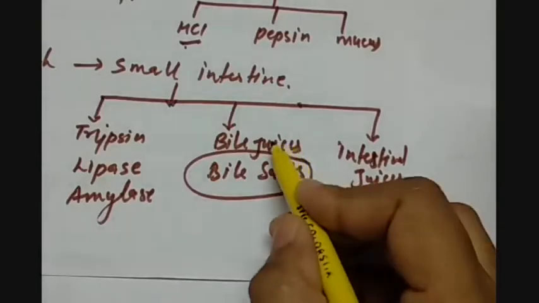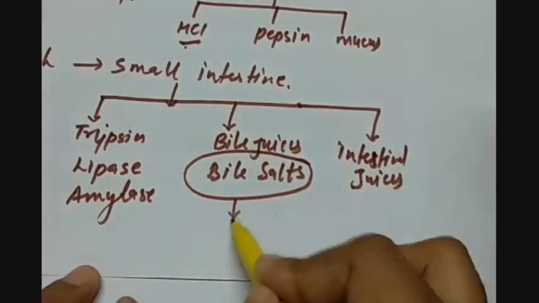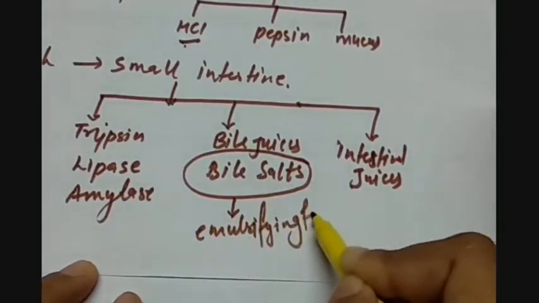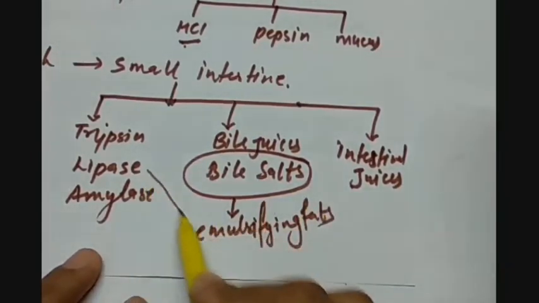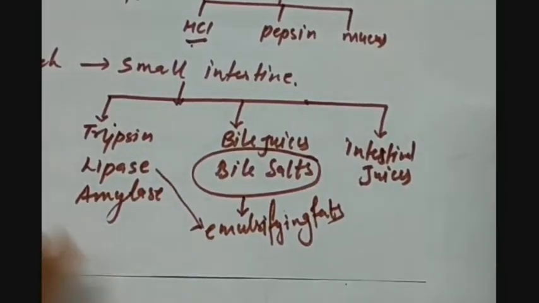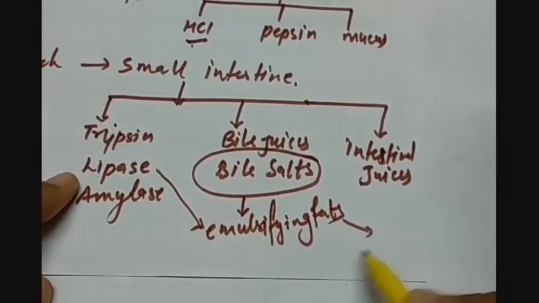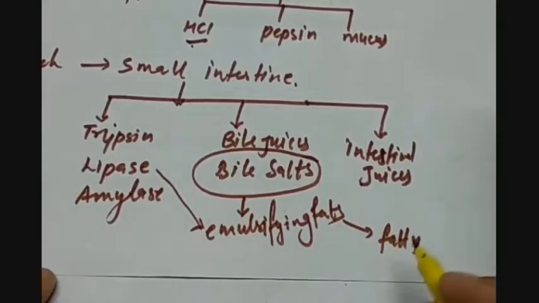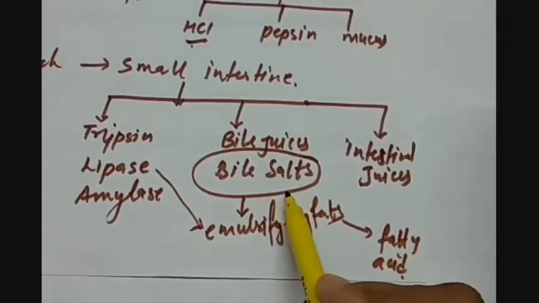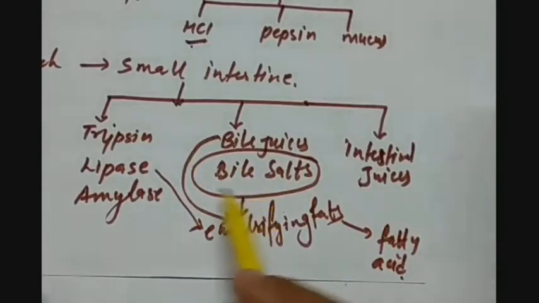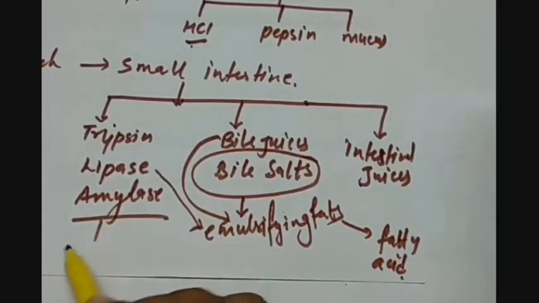So what is done by the bile juices? They are emulsifying fats. Because only then lipase can work on the emulsified fats and convert them into fatty acids. So lipase works on emulsified fat and it gets converted into fatty acids, which is the final digested form of the fats. Then as bile salts, they have done their work. They have removed the acidity. So now amylase can work on the carbohydrates.